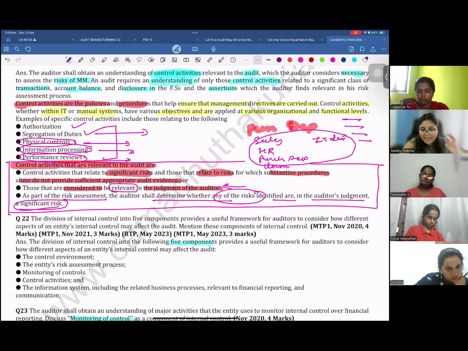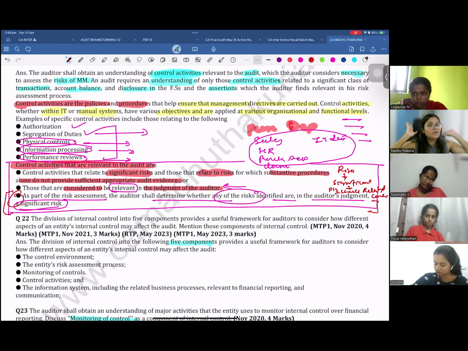Are you understanding what I related over here? I related risk. If you think that this is a significant risk, please check the related control. That is all they are saying in this point 3. Please process this information because we are reaching the end of the components, and I have to teach you the monitoring activities. But before that, you need to understand this topic, control activities.